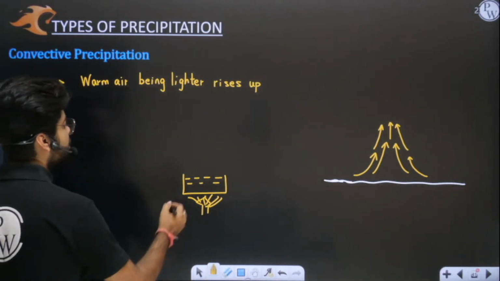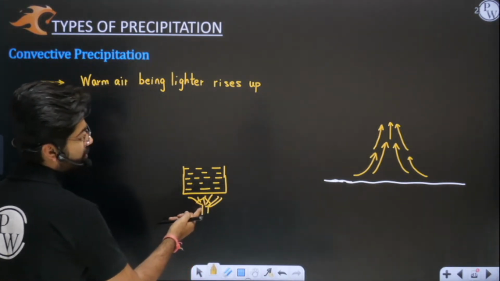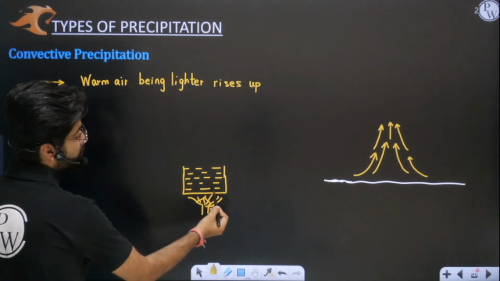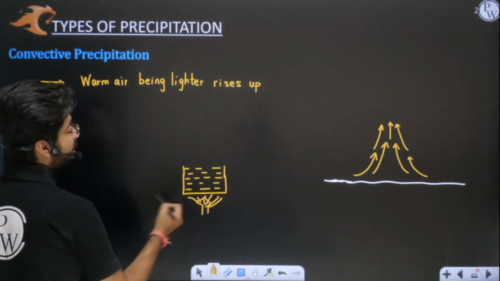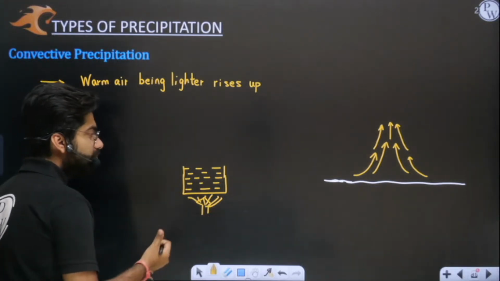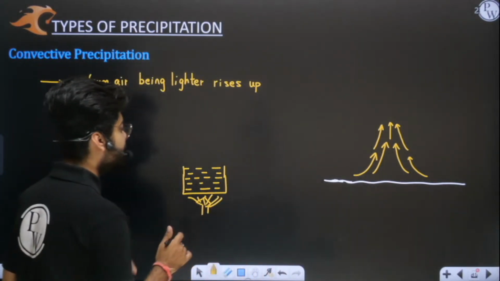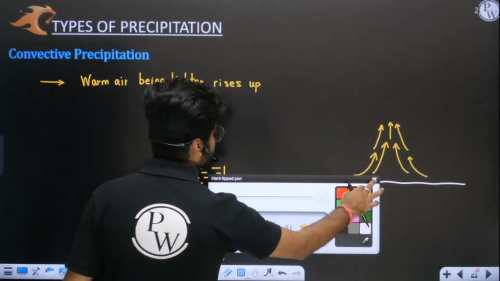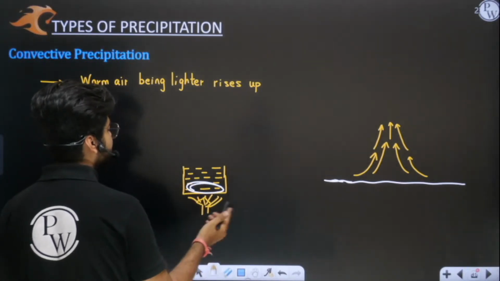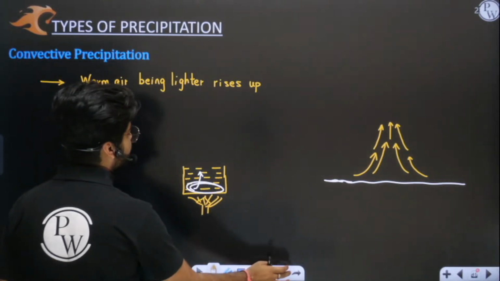So what happens in this container? Firstly, this flame will heat up the water which is near the flame. Yes or no? So this water in contact with the flame will get heated up first. Now when it is heated up, it expands and becomes lighter, so this water will start moving up. Understood, sir? Because it is lighter.